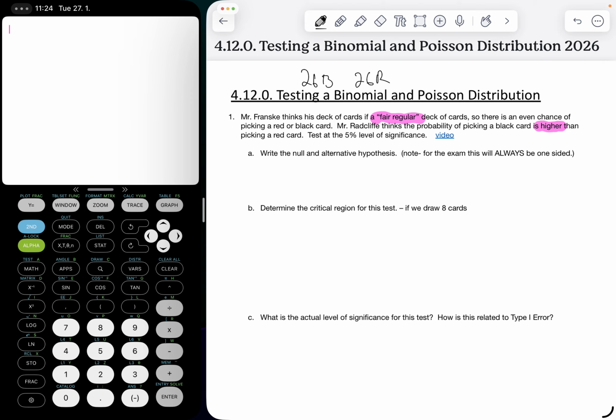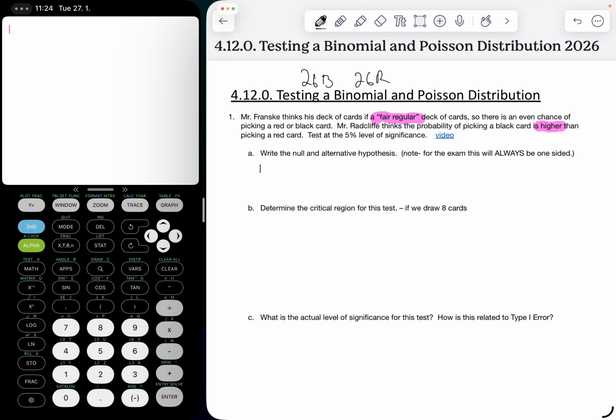So often IB questions like this will not specifically mention it's a binomial distribution. But what we're looking at here is we're going to pick some cards. We're going to end up drawing 8 cards, and we're going to look at the proportion that we have. So it's a fixed number of trials. We expect the proportion to be 50%, and so we're going to be able to test this with a binomial distribution test.